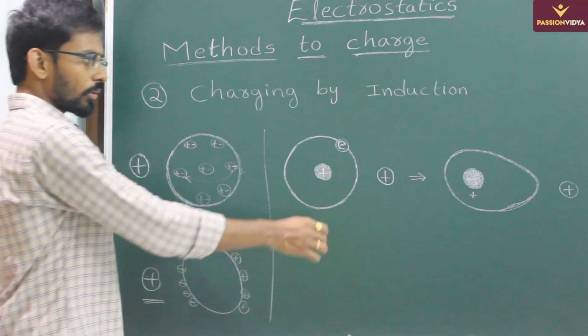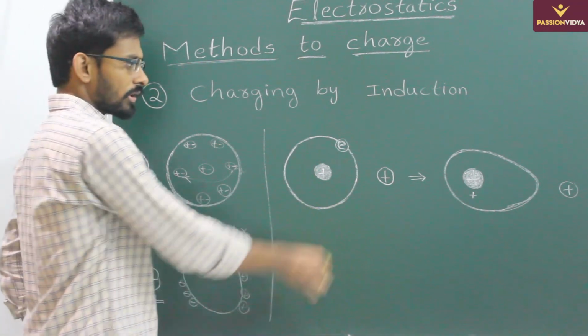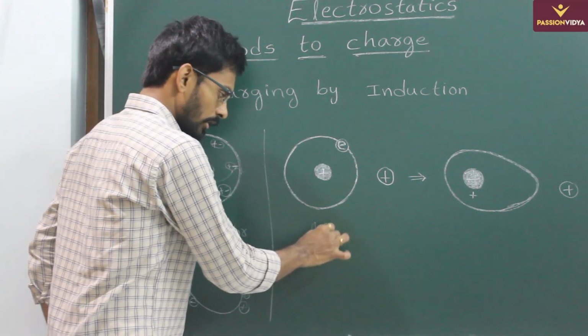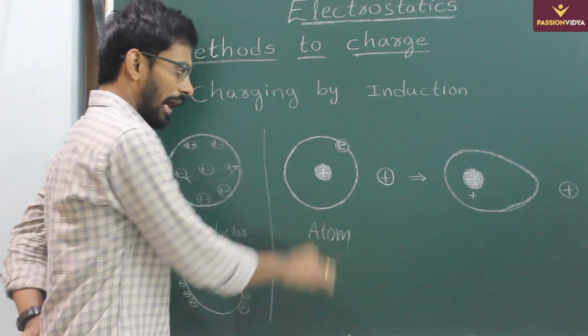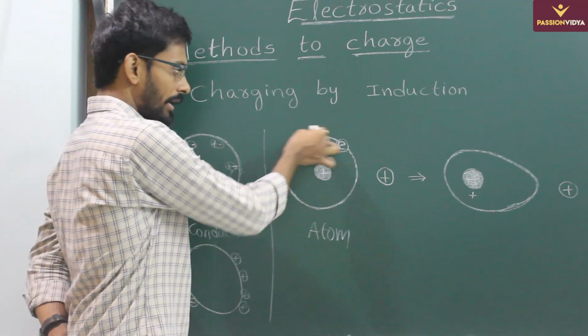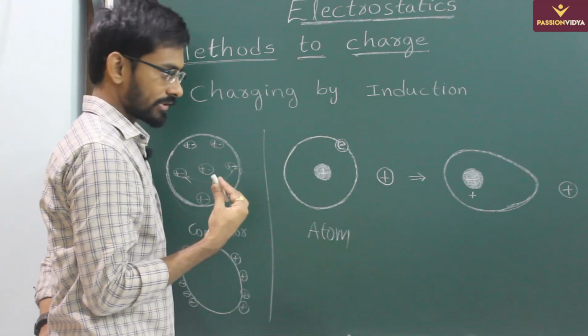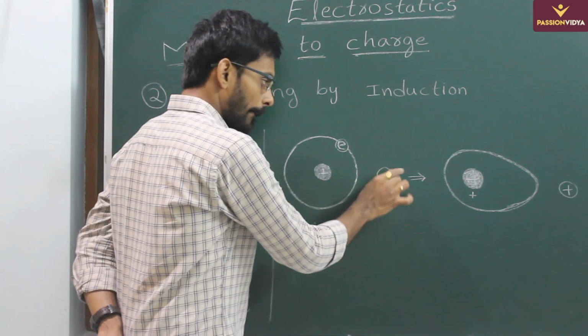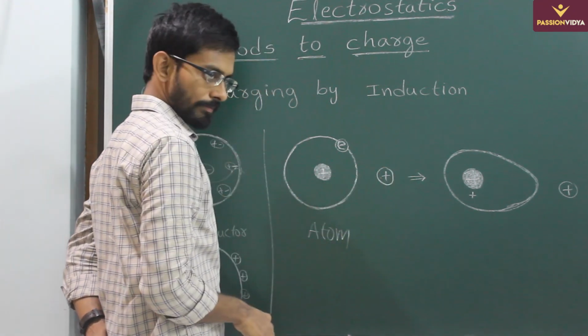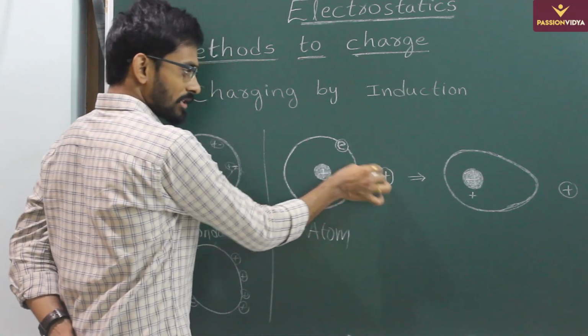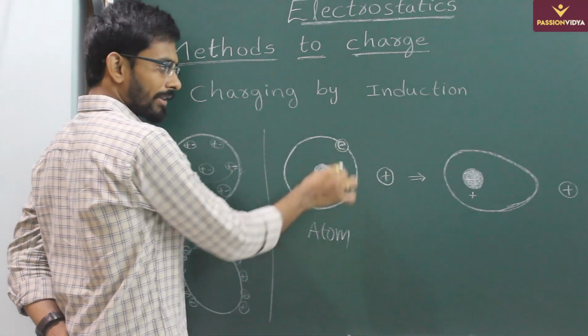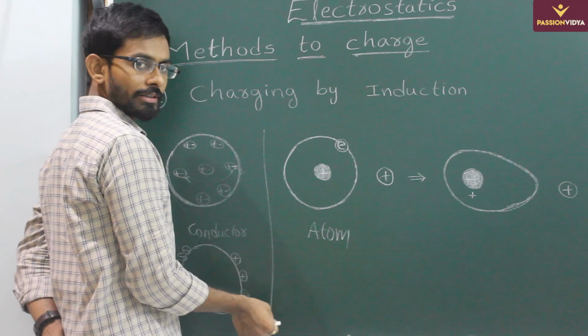Next, let us go to induction in an atom. So let us consider an atom, guys. In an atom, you have the nucleus with protons, and in circular orbits, electrons revolve around the nucleus. Now when you bring a positive charge near this atom, this positive charge will attract this electron, but the electron cannot come out of it.